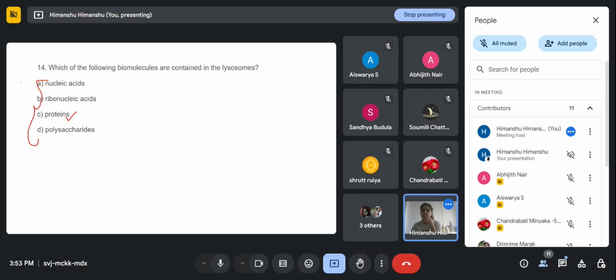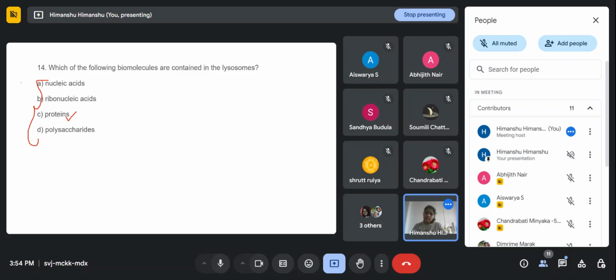Anyone? Lysosome contains what? Does anyone want to answer this question? What does it contain inside the lysosome? In the previous slide also we discussed what the lysosome contains.